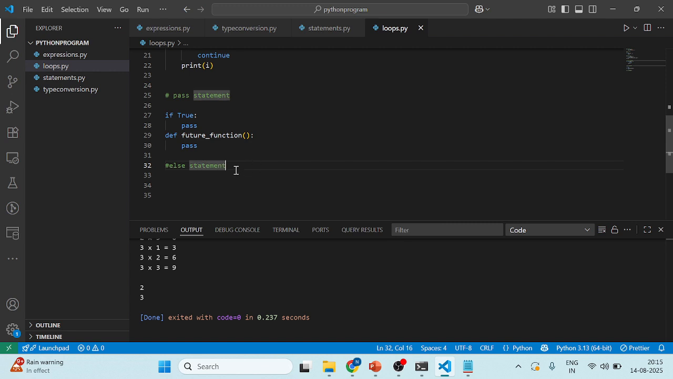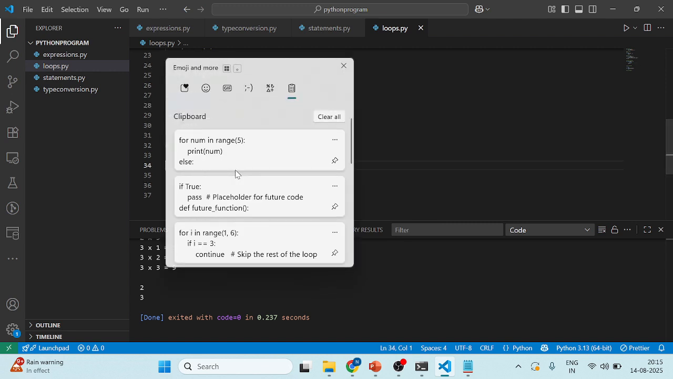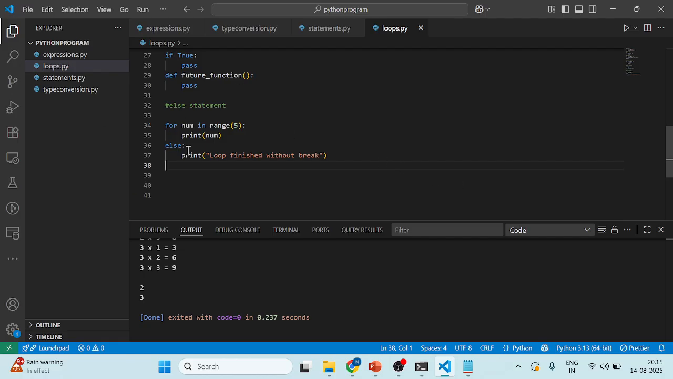Okay, so here the condition needs to be satisfied. If it is not, the else statement will be printed. So see here, loop finished without break, so this is printed, right? It is printed, it is in the else statement that we have written here. So that is the loop statements.